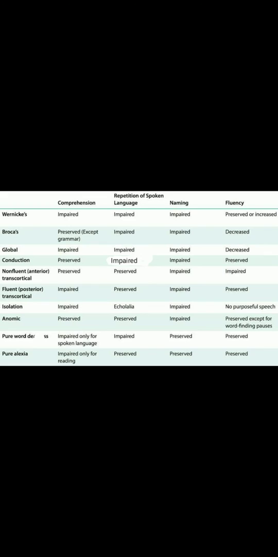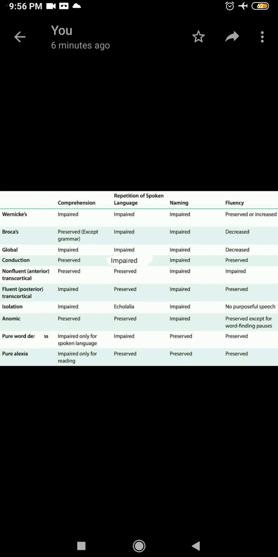What about the eighth? This eighth aphasia is a very favorite for me because it is anomic. Anomic means no naming. That is anomic aphasia. They can't name what the object is. They can't name what this is. They can understand what you're saying, so comprehension will be fine. What about the repetition? Definitely the repetition will be there. Only the naming will be affected here.